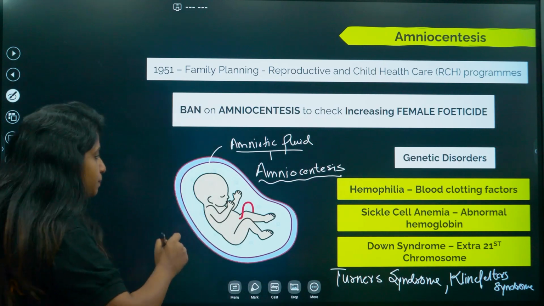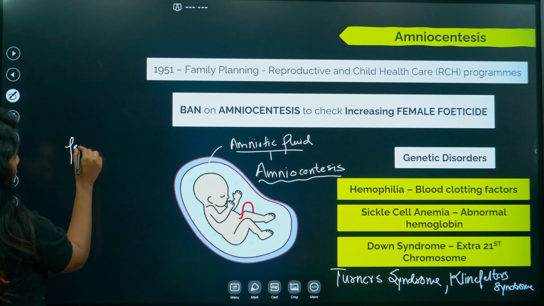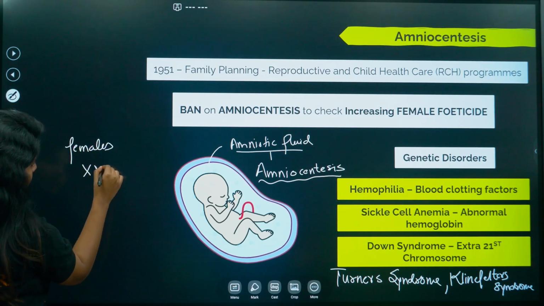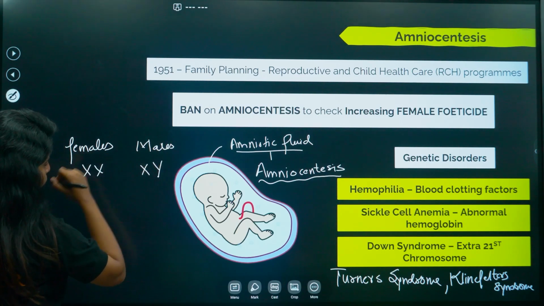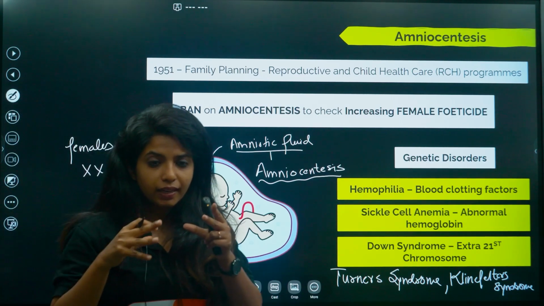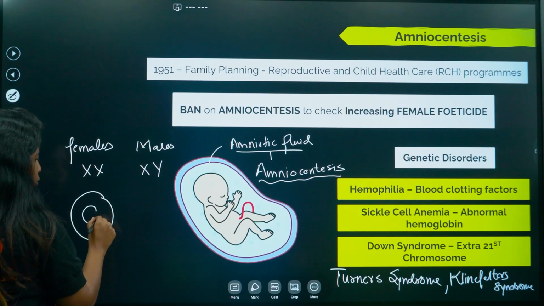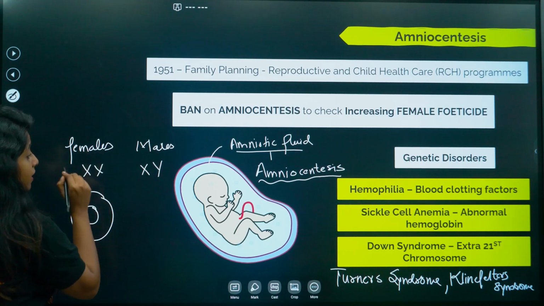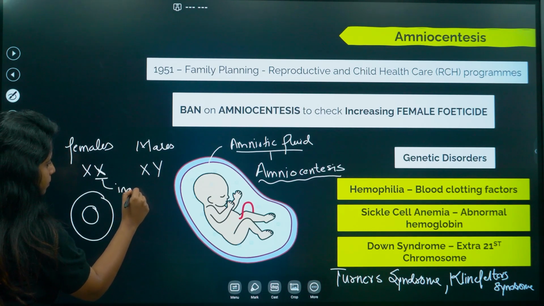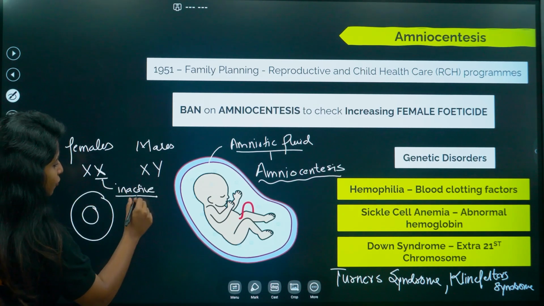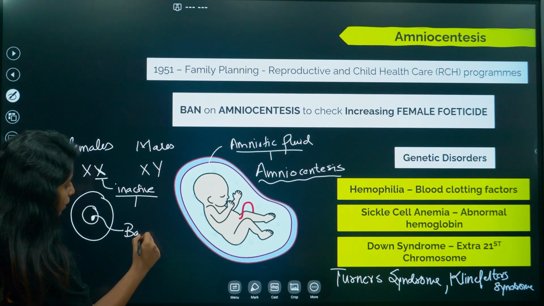Basically, you should be knowing that as well. I'll tell you. As I said, females have XX chromosomes, and males have XY chromosomes. When it becomes a cell, obviously all of them will be having cells. Inside the cell there will be a nucleus, inside the nucleus there will be chromosomes. In the case of female, one extra X chromosome becomes inactive, and they form a clumped structure inside the nucleus, which you call as what?